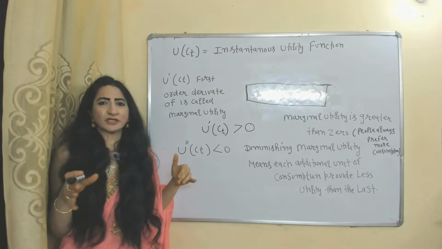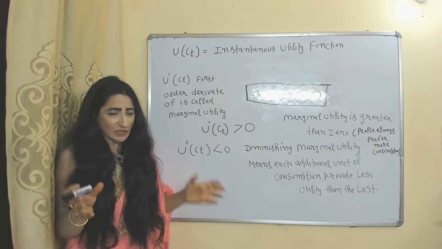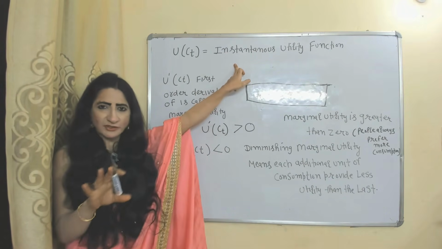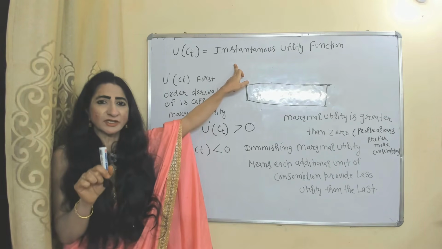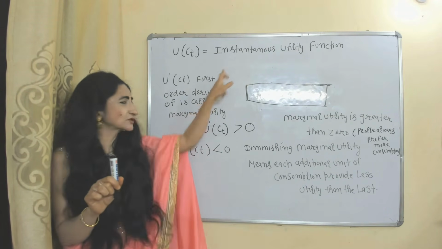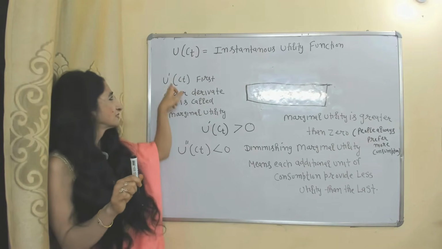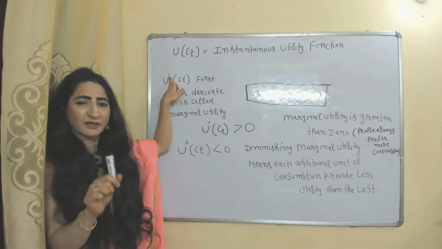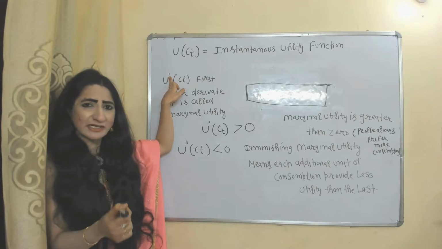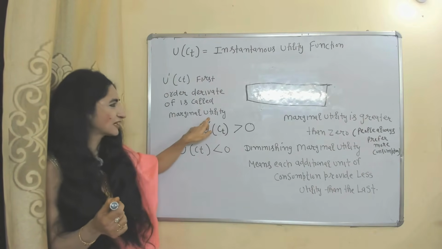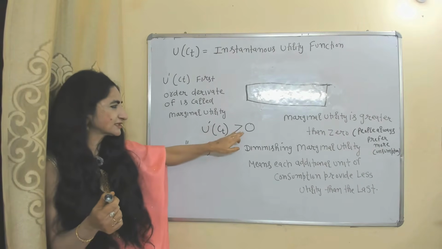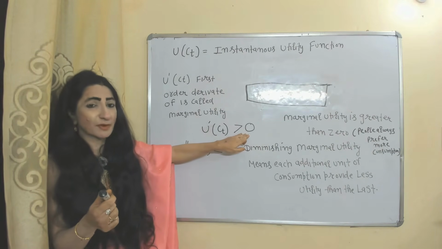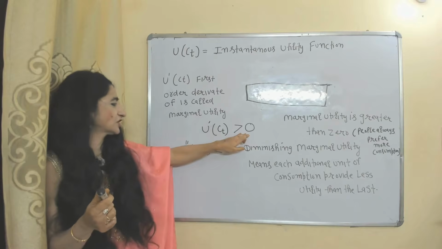Now we will see some features of the intertemporal utility function. The instantaneous utility function is part of the intertemporal utility function. The first order derivative of the instantaneous utility function is called marginal utility. This is the sign of the first order derivative. According to this model, marginal utility is greater than 0. That means people always prefer more consumption.